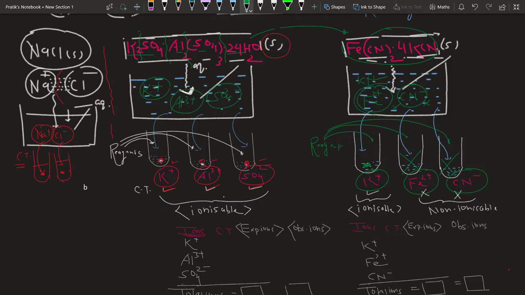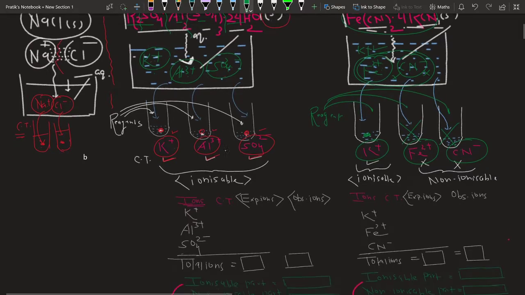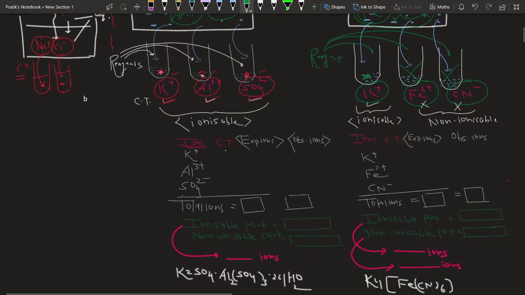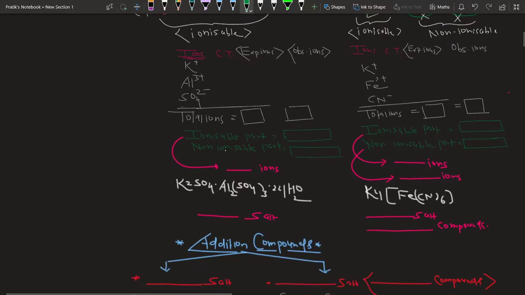It clearly indicates these parts are non-ionizable, means the bond present between Fe2+ and CN- is non-ionic. Means when potash alum, a type of addition compound, is dissolved in water, it behaves differently. And when Fe(CN)2.4KCN, which is also an addition compound, is dissolved in water, it does not ionize completely. Some part ionizes and some part does not. So we get two different types of addition compounds which behave differently in the aqueous medium.